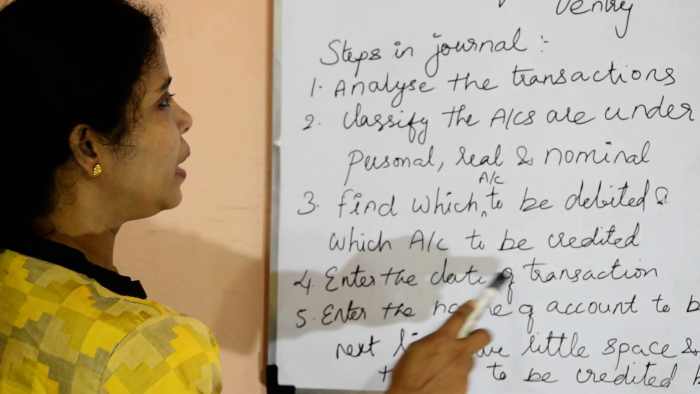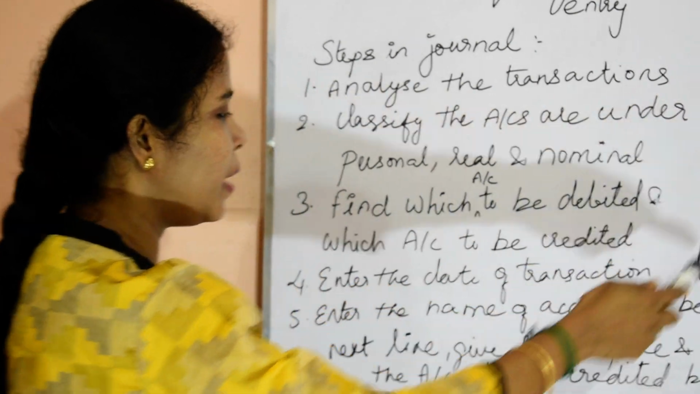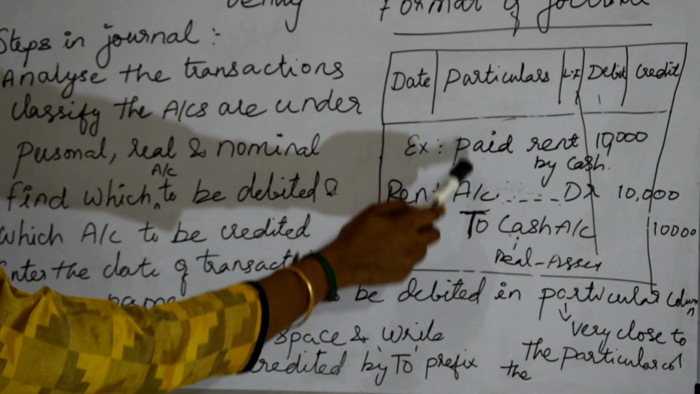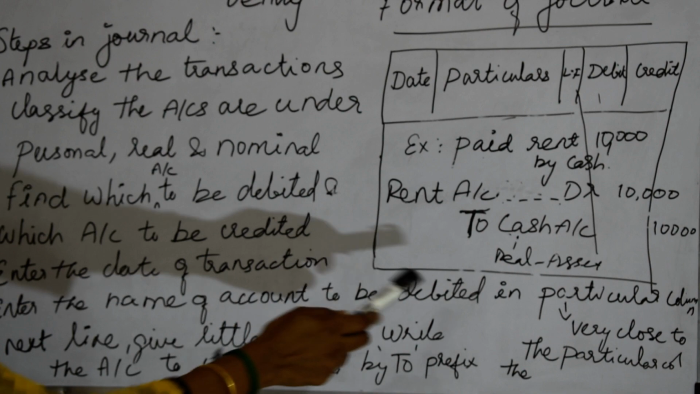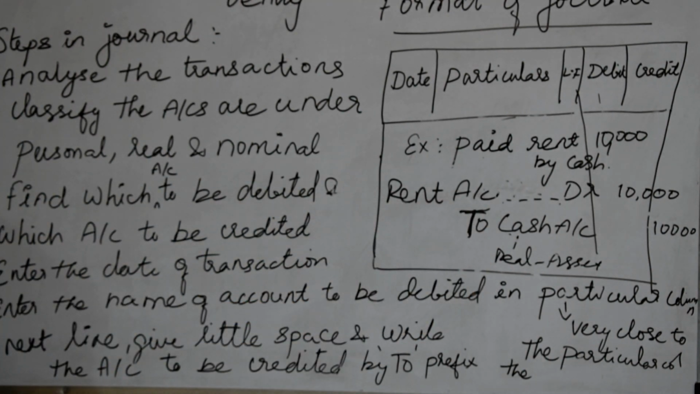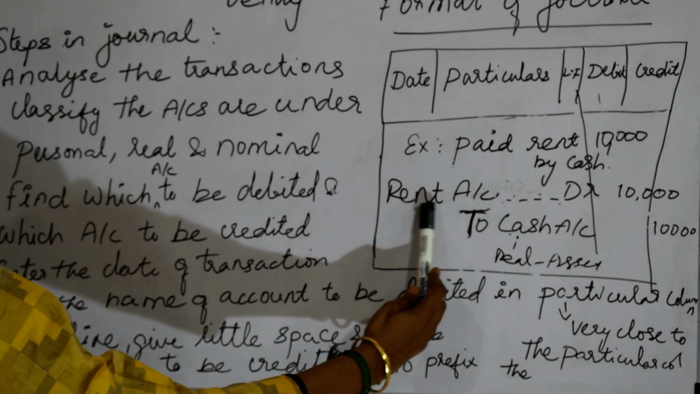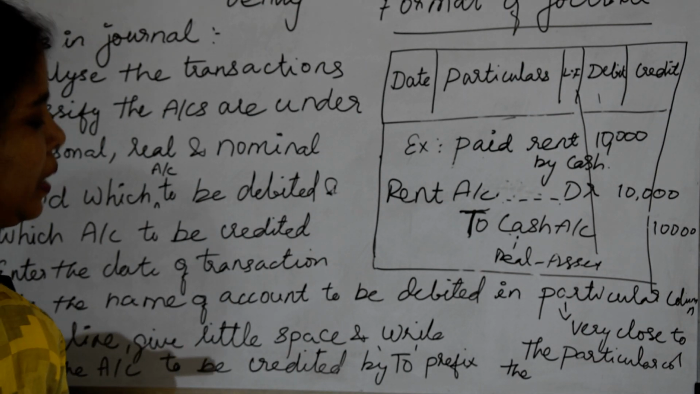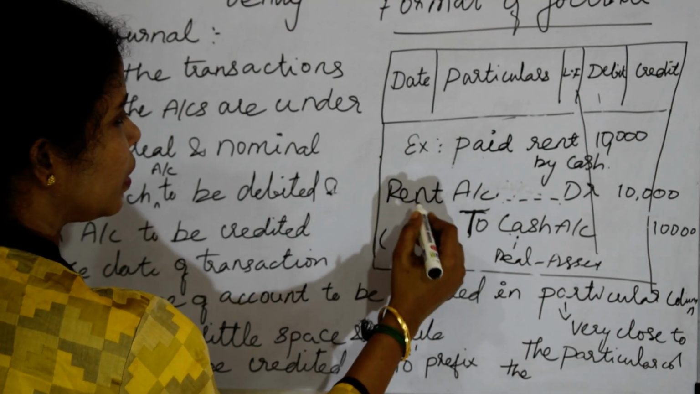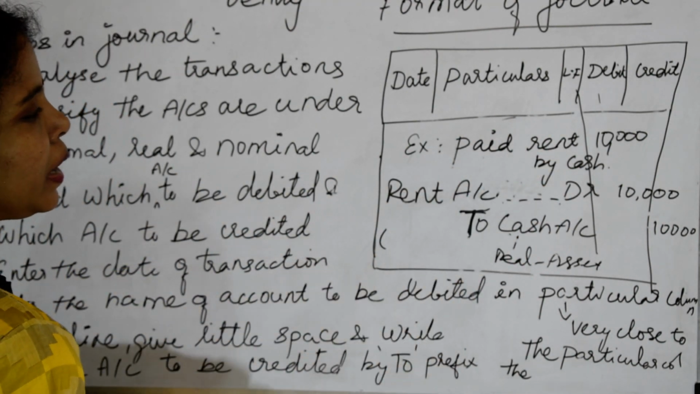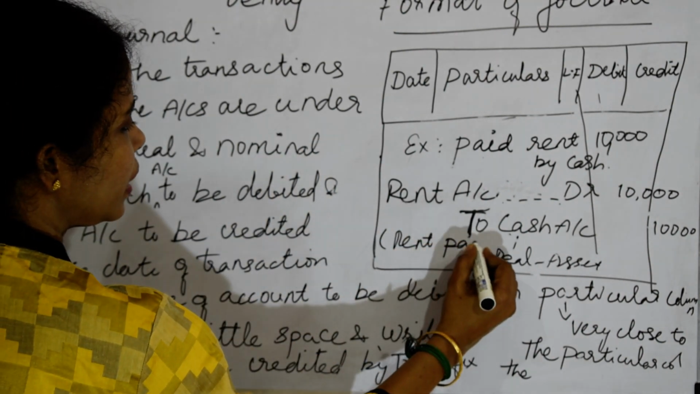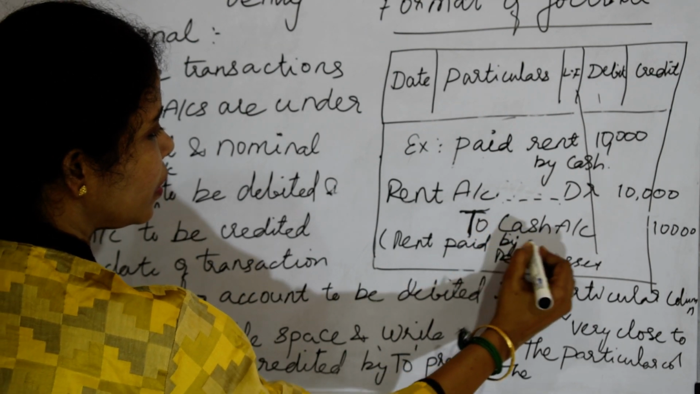Then next, enter the date of the transaction. In the particular column, enter the name of the account to be debited. In the next line, you have to write the name of the account to be credited, in the second line, with the prefix 'To', leaving a little space. Then you can also write the narration for this. Rent account means rent paid, you are paying the rent by cash. So you have to write like this: rent paid by cash.